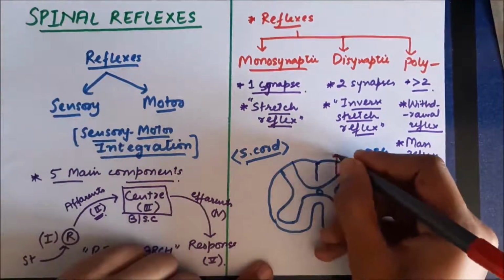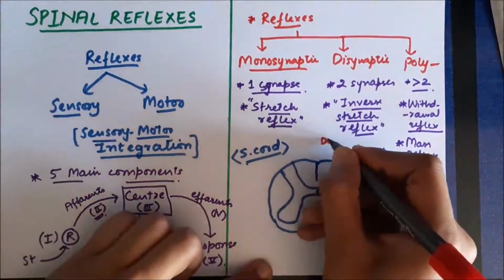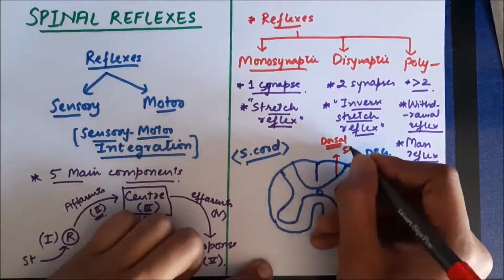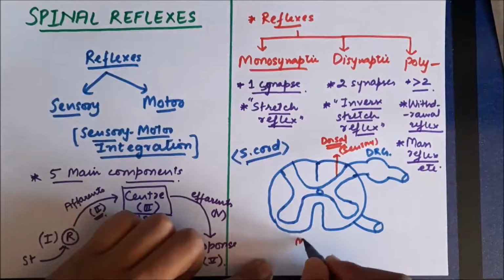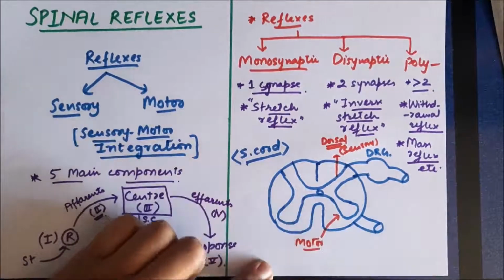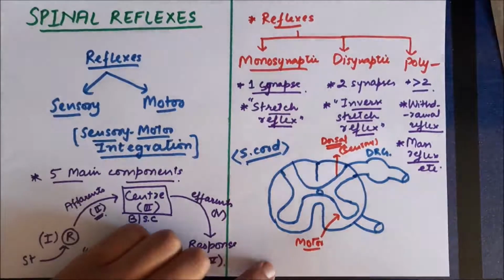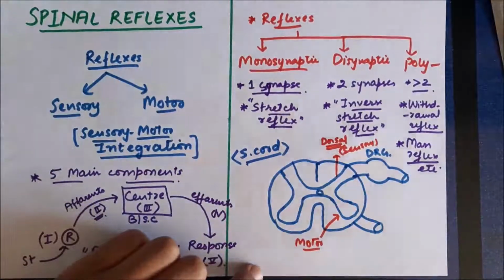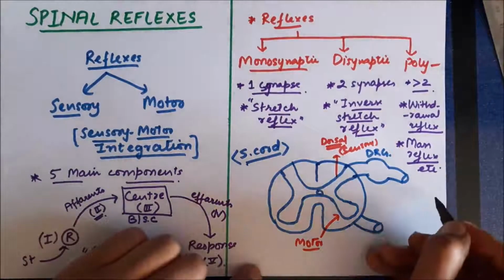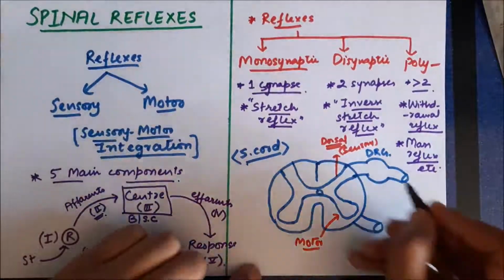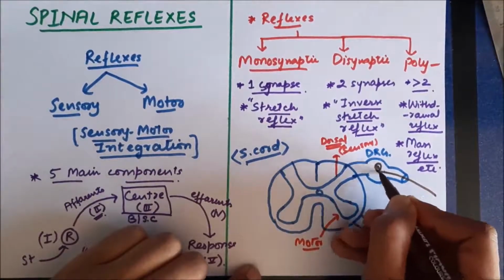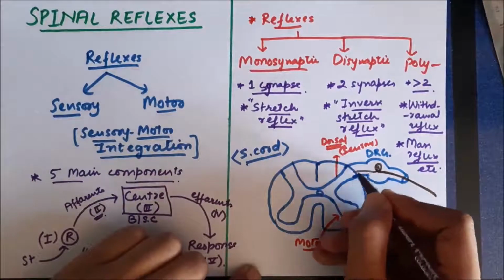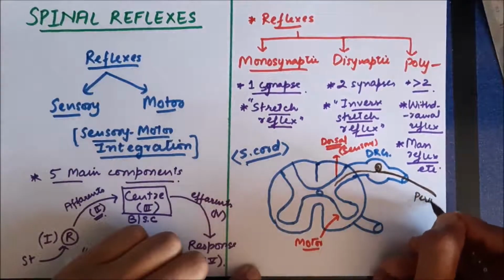We should always remember that the dorsal horn of the spinal cord is sensory in nature. It means whenever the information comes from a receptor, it always comes from the dorsal part of this gray matter, and the efferents come out from the ventral part of this gray matter of spinal cord. So the ventral horn is motor, while the dorsal horn is sensory. Now, most of the afferent nerves which bring sensory information are actually peripheral processes of the cell which is present in the dorsal root ganglion.